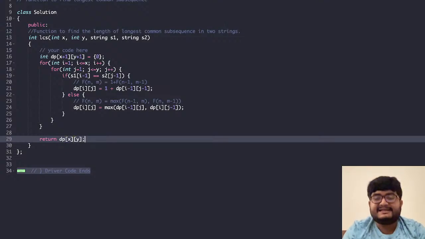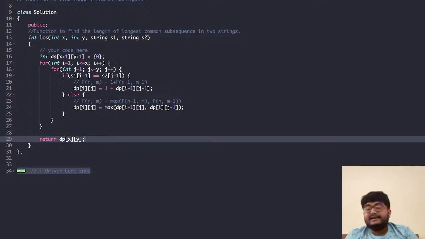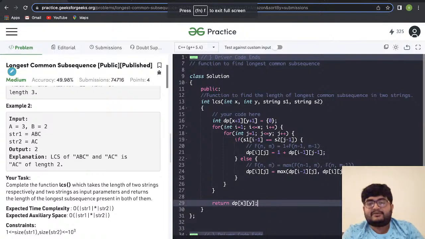What is this? This is the LCS of dp x y, meaning the LCS of the first x characters of s1 and the first y characters of s2. That is the entire s1 and s2, which is what we want. So that is given by dp x y. Let's try to run this.